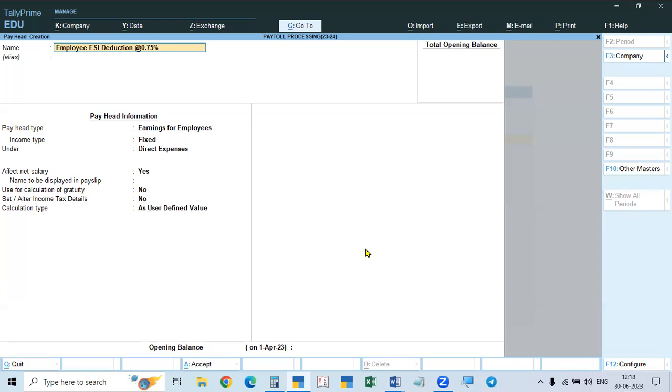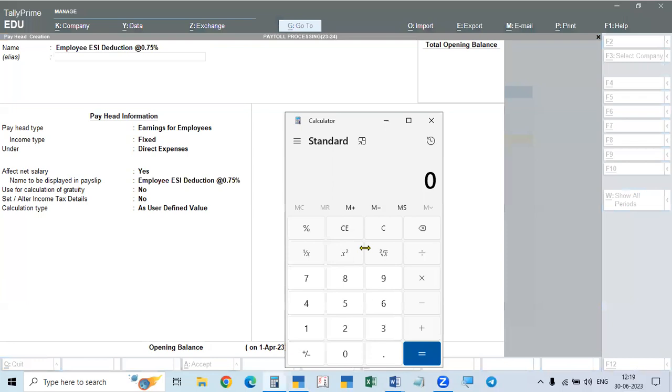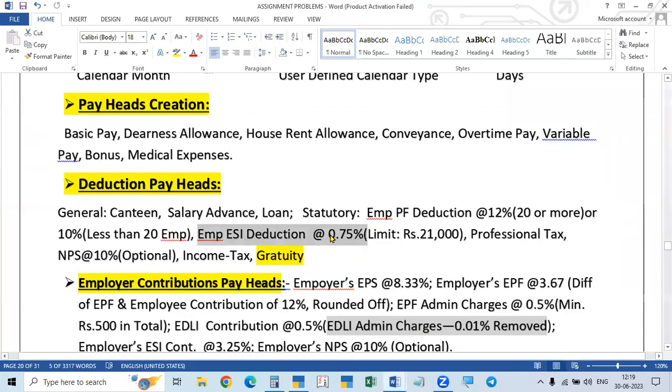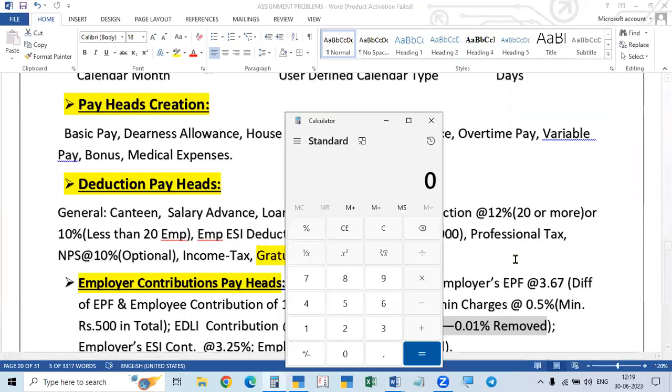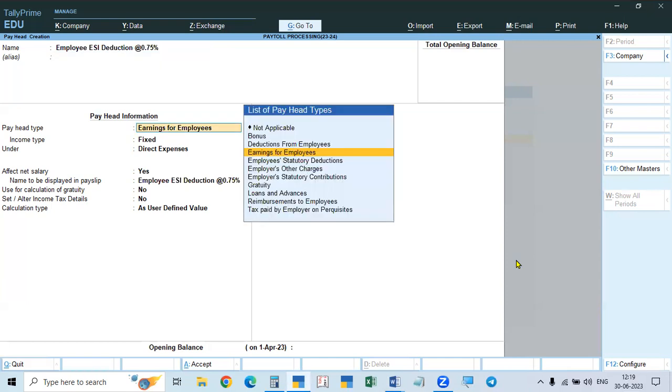That means around 5,200 rupees or something. If the salary is up to around 5,200, then no deduction for ESI. And above that, it will be deducted at 0.75%. Okay. So this is the thing. As for employees, the limit is 21,000 rupees. This is the salary limit. So here, then come here.